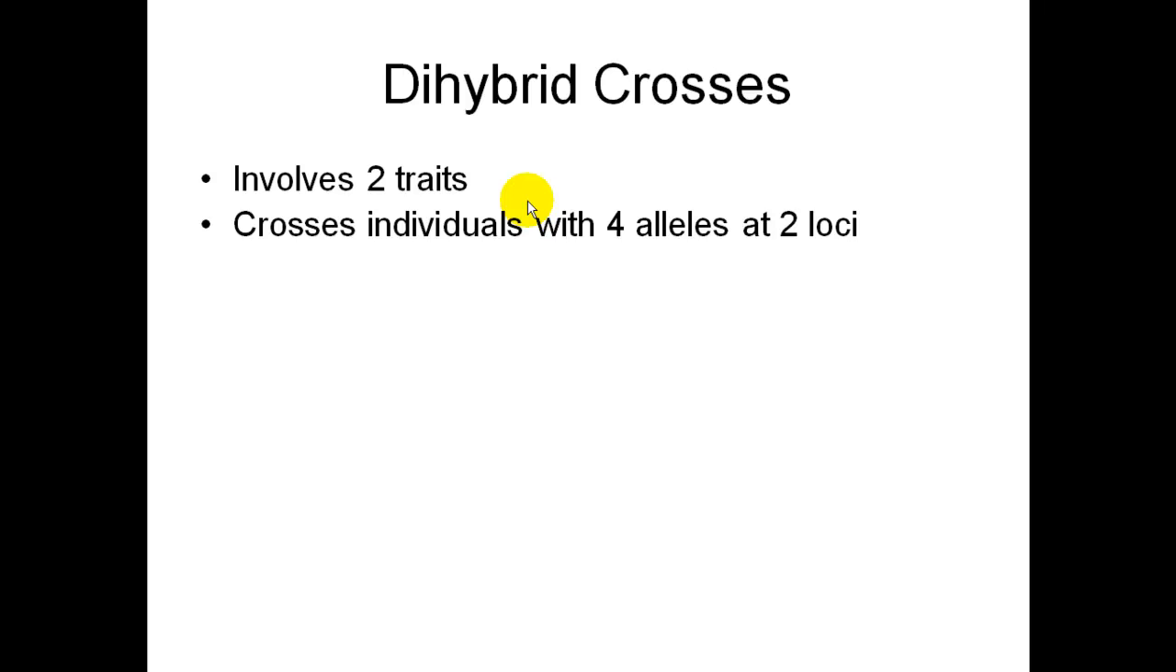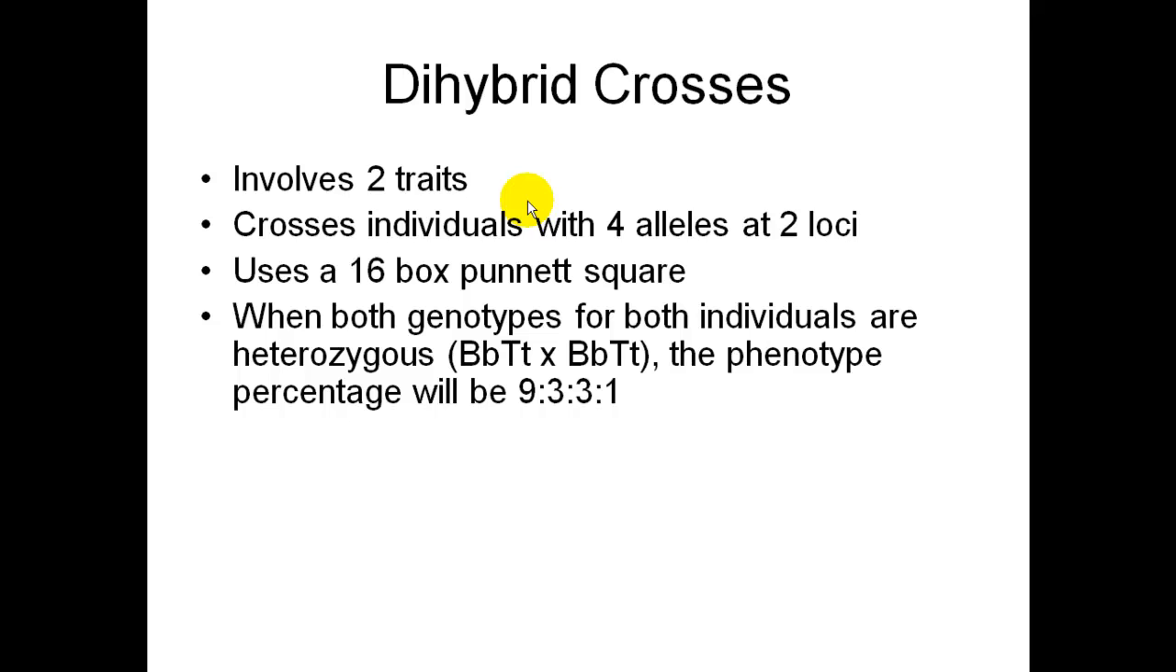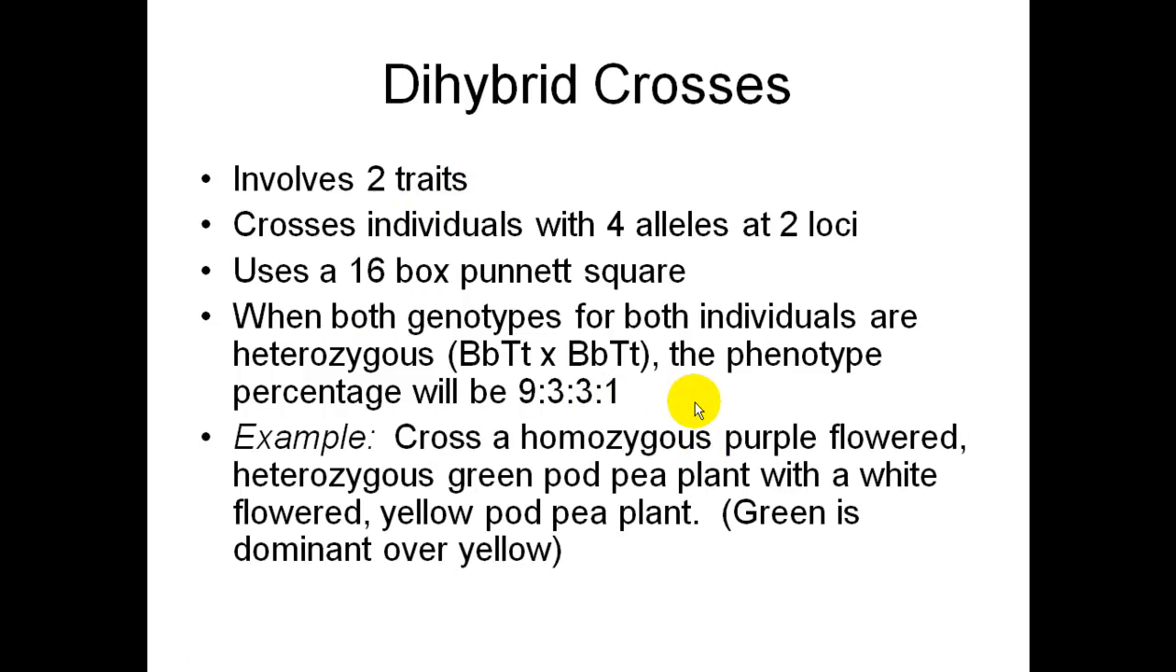They cross individuals with 4 alleles at 2 different loci. They use a 16-box Punnett square. When both genotypes for both individuals are heterozygous, the phenotype ratio will always come out to be 9:3:3:1. For example, cross a homozygous purple flowered, heterozygous green pod pea plant with a white flowered, yellow pod pea plant. And we're going to say green is dominant over yellow.